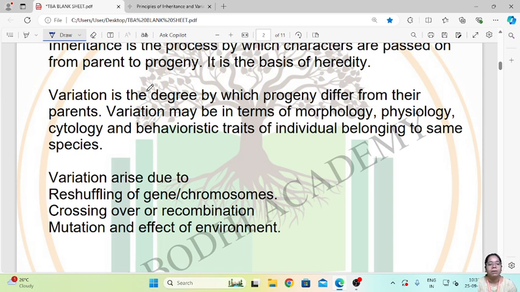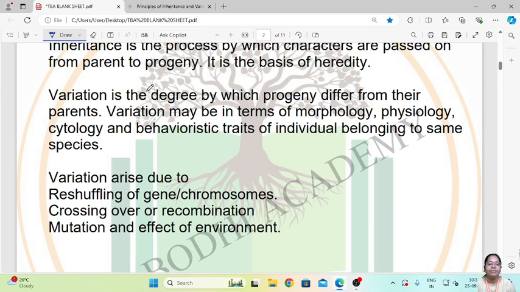Variation may be in terms of morphology, physiology, cytology, behavioristic traits of individuals belonging to the same species. So there is variation among the species. That is, there is some change in the physiological, morphological and behavioral characters of the offspring compared to the parent, but it will inherit certain characters from the parent.